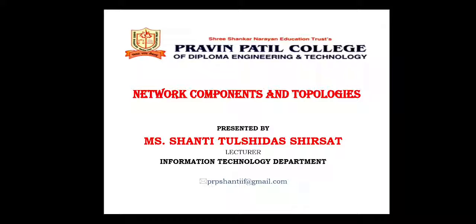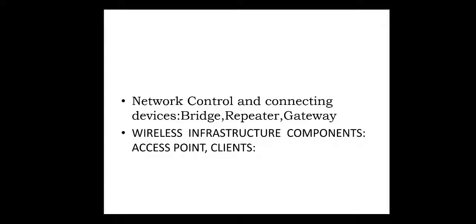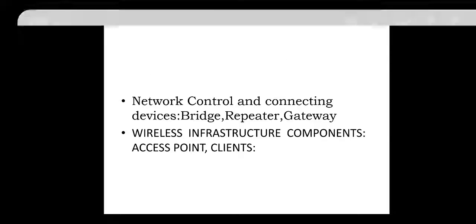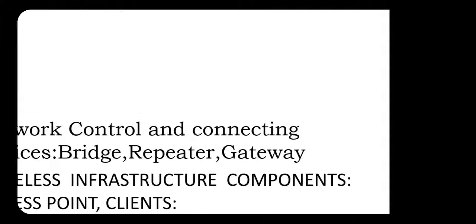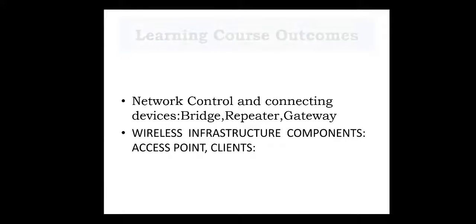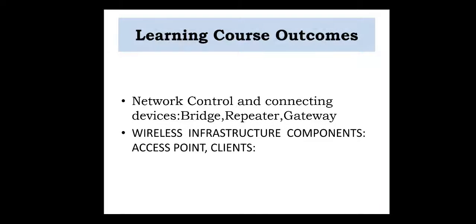Today we learn about some new network components, or controlling devices, that is bridge, repeaters and gateway. Learning outcomes: network control and connecting devices like bridge, repeater and gateway, and wireless infrastructure components, that is access points and client.